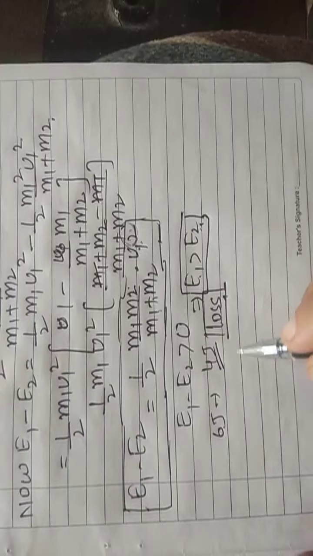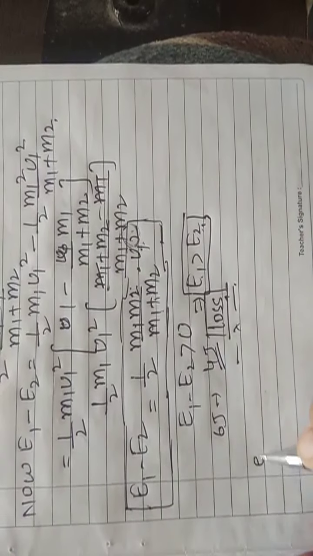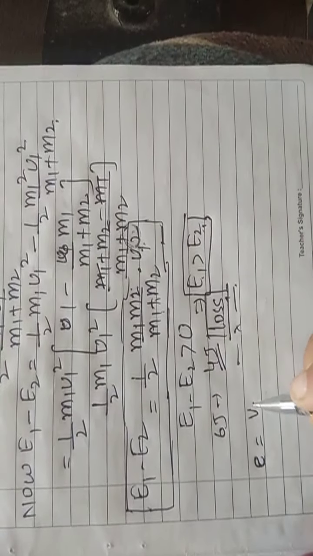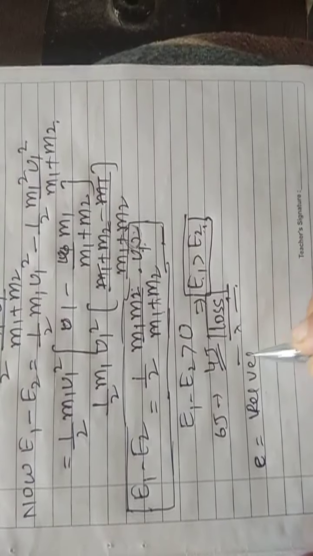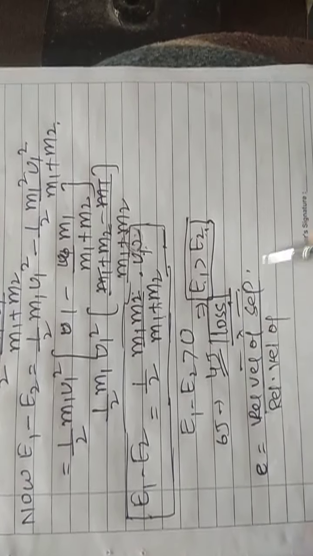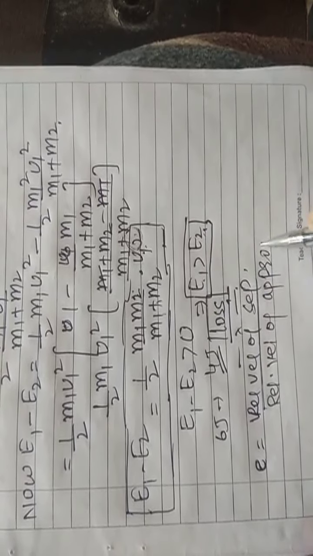So once again, beta, I told you already the definition of coefficient of restitution. It was the relative velocity of separation to the relative velocity of approach. Always remember that if it is an elastic collision in one dimension, then its value will be 1.